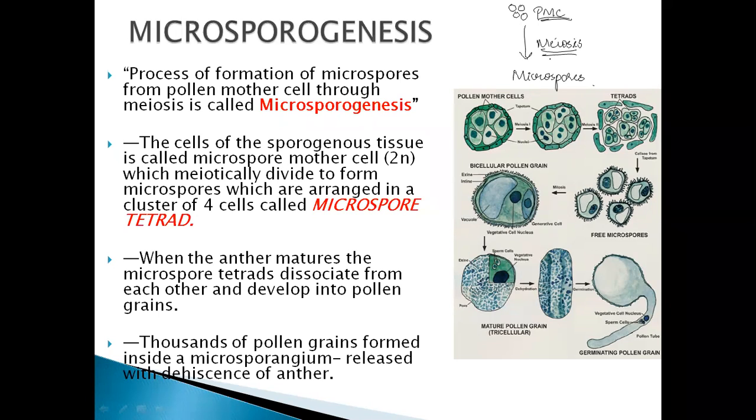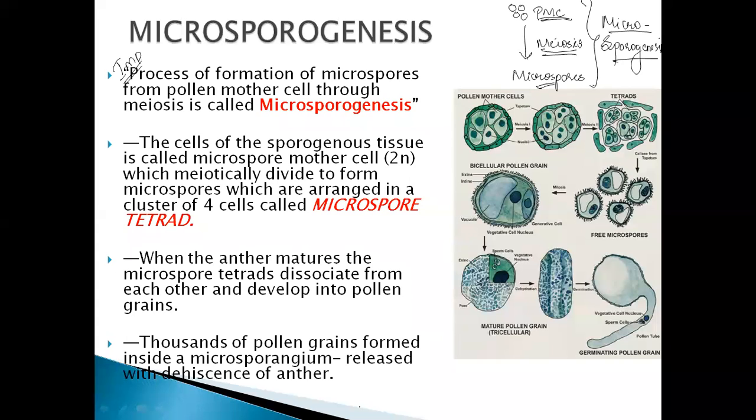Clear? The pollen mother cell undergoes meiosis to form the microspore, and this entire process is known as microsporogenesis. So this is an important definition.